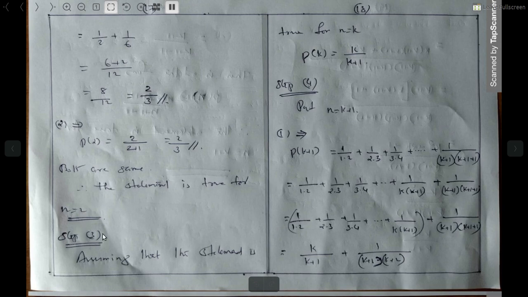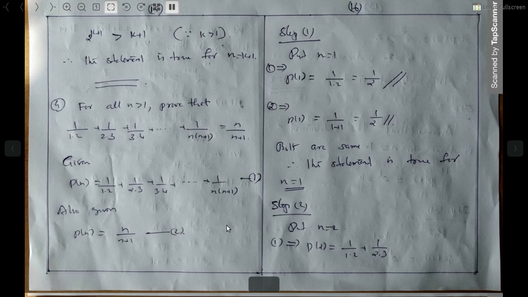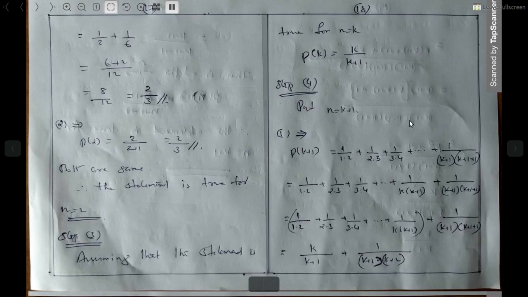Then the third step is always our assumption. Assume that this statement is true for n is equal to k. Then what happens? P of k means k divided by k plus 1. That is, 1 by 1 into 2 plus 1 by 2 into 3 plus 1 by 3 into 4 plus etc., plus 1 by k into k plus 1, up to k.